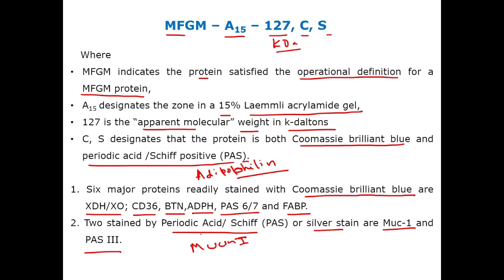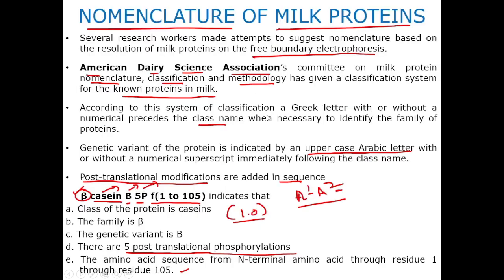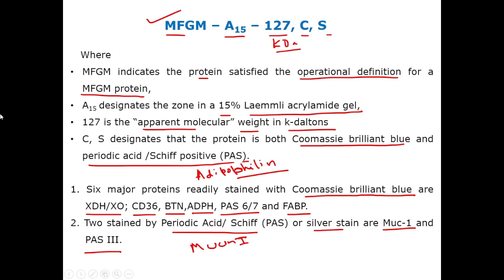So these are stained by periodic acid Schiff, some are stained by Coomassie blue, and some are stained by both Coomassie blue and periodic acid Schiff. As for the proteins we have studied, this way we are naming. So when it is asked how you will discuss the nomenclature of milk proteins, you have to give two examples, one for the milk fat globule membrane protein and another for any general protein as such. So this way we do the nomenclature of milk proteins. Thank you.